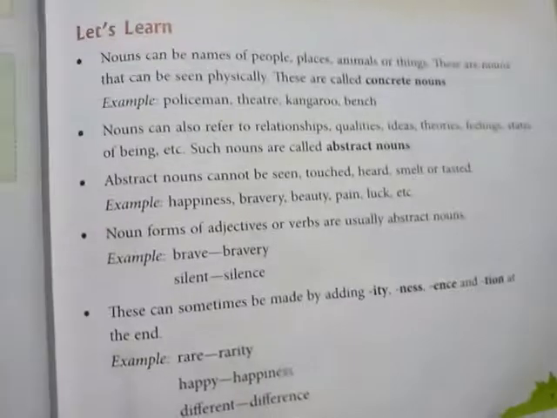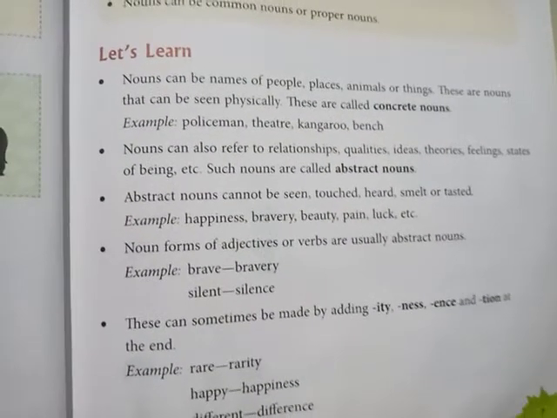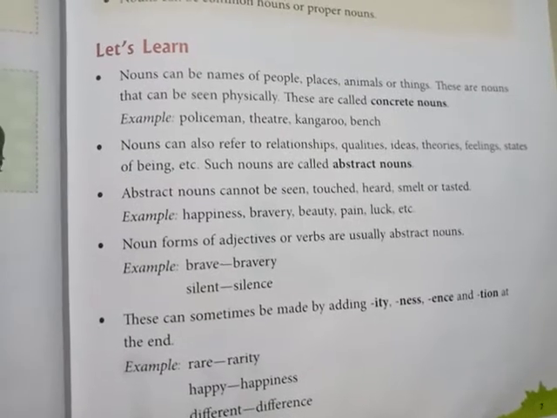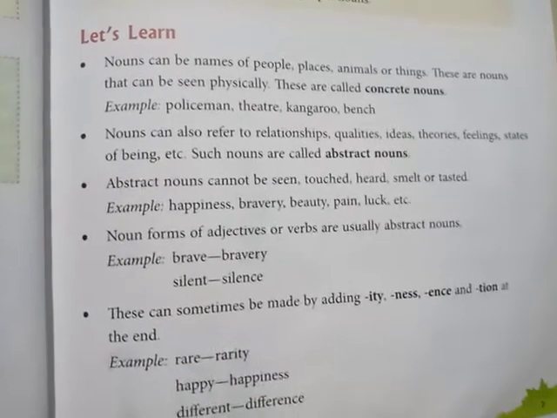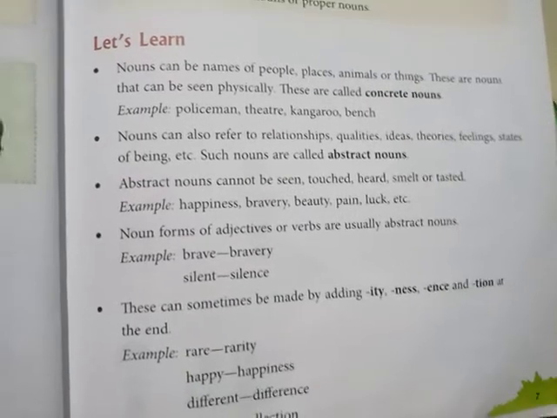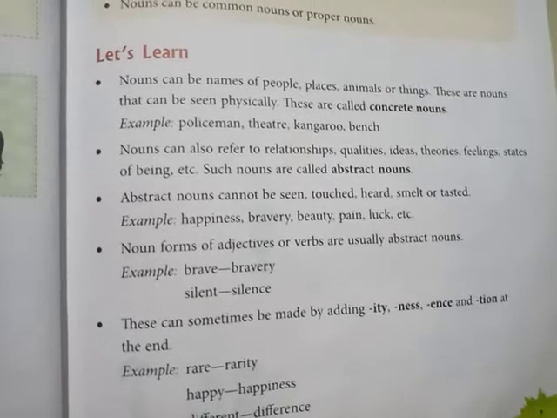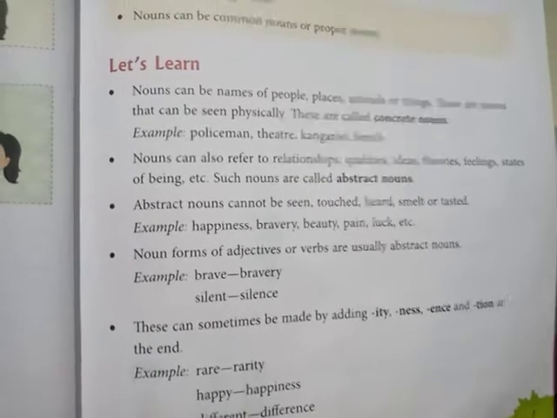ideas, feelings. These nouns are called abstract noun. Abstract noun cannot be seen, touched, heard, smelled or tasted. The nouns we cannot touch, we cannot hear or we cannot see. For example, here given the bravery.